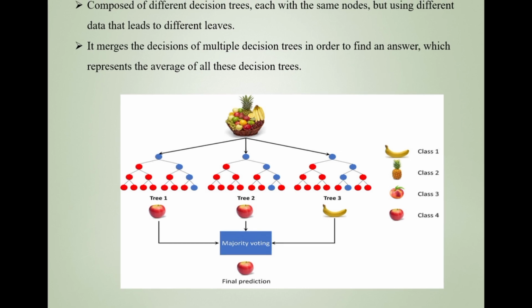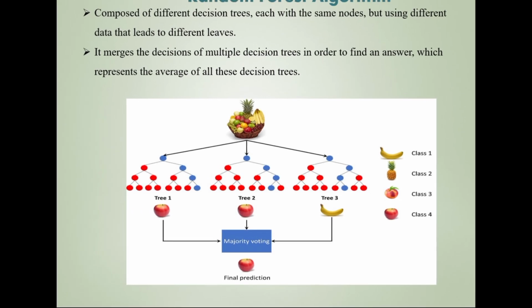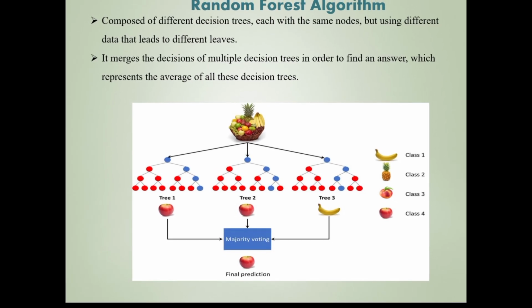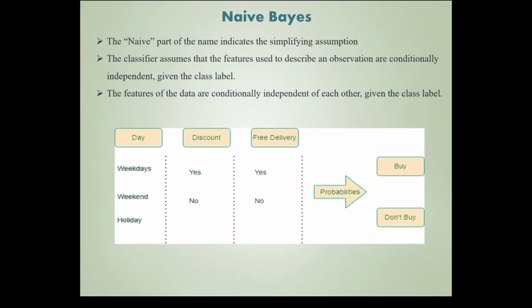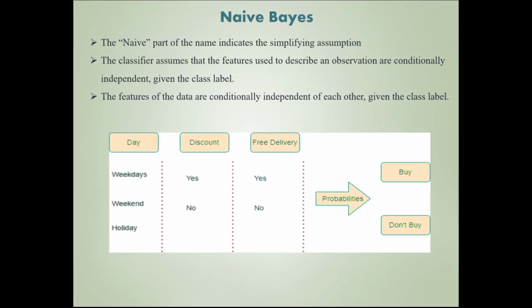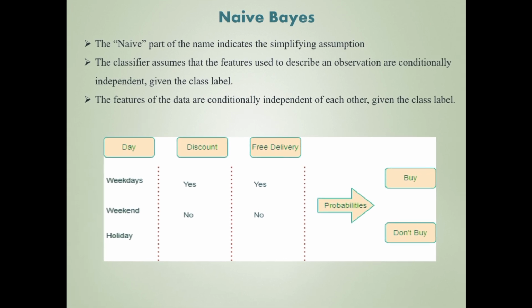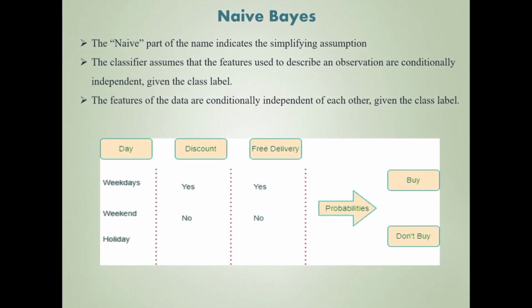Based on the voting system predicted by all the decision trees, the output has been finally predicted. The Naive Bayes algorithm is based on assumptions, so based on the assumptions it must work.